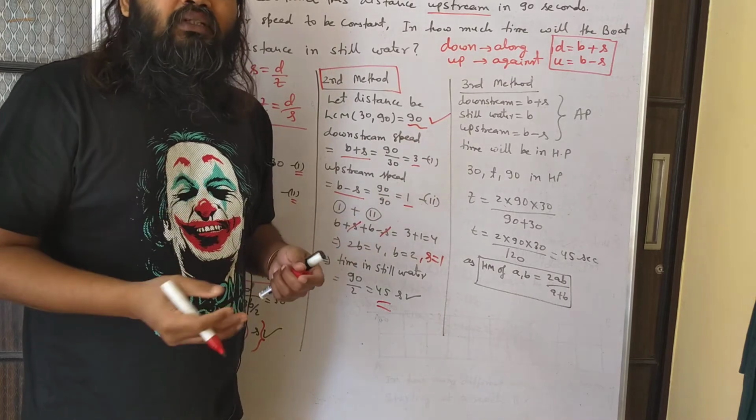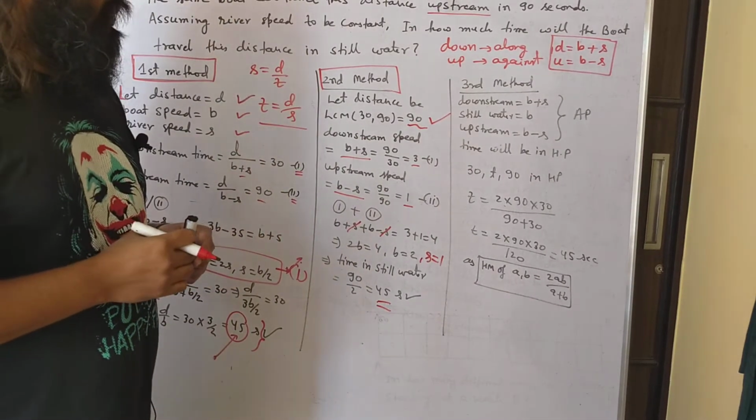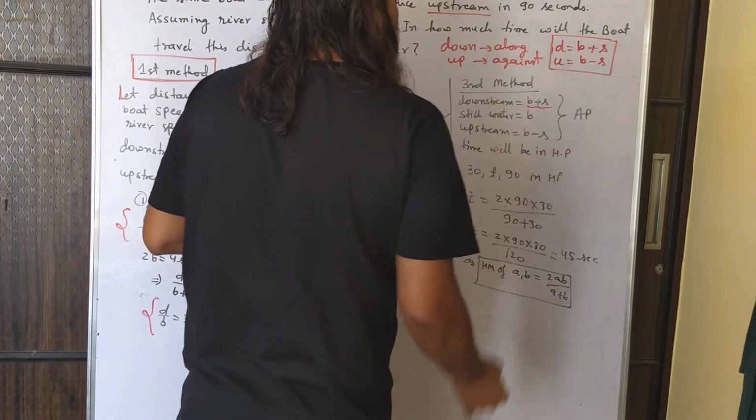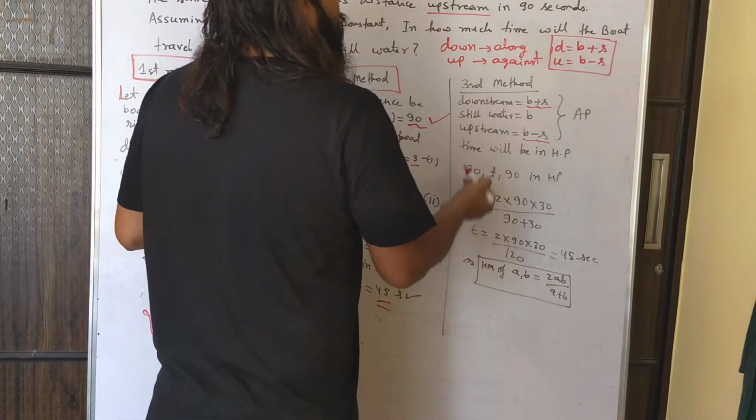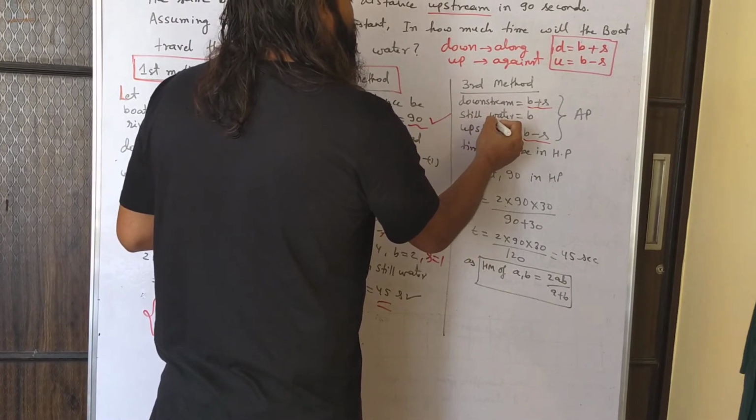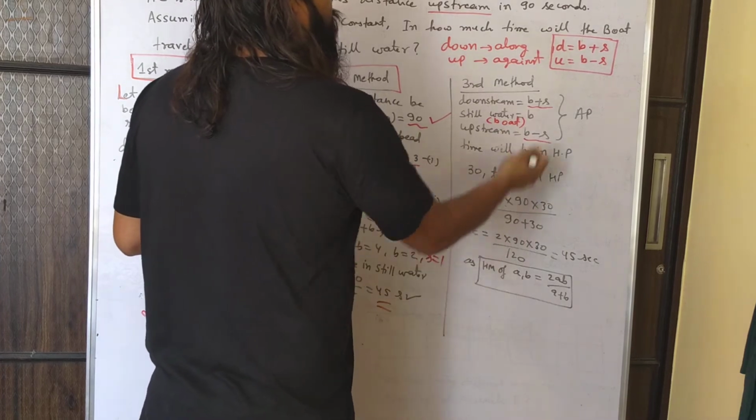Now the third method, which will require a little bit of concept. Now understand this. Downstream speed, as we know, will be b plus s. Upstream speed will be b minus s. And this is the speed of the boat in still water, which is small b.